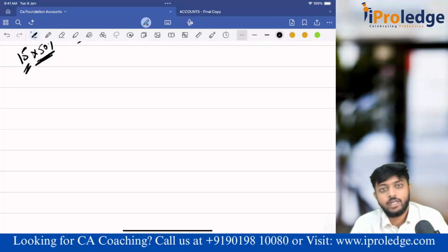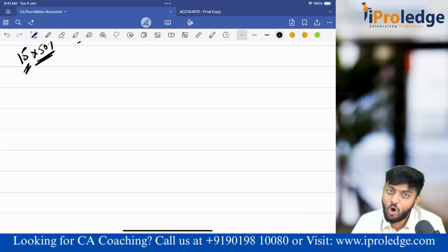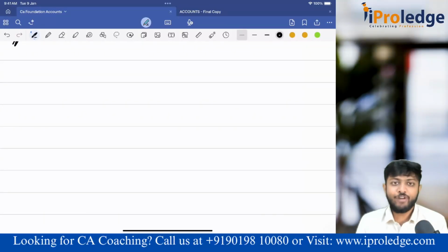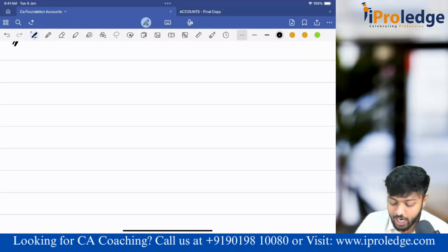So that is done. Now you will value inventory at cost or NRV, whichever is lower. Now we have learnt what is cost, what is NRV. Correct? Done. Now let's move to the next point. We are done with valuation of inventory. Just now we learnt it is cost or NRV, whichever is lower. We are almost done with the valuation of inventory. But now one problem came. I'll tell you what the problem is.